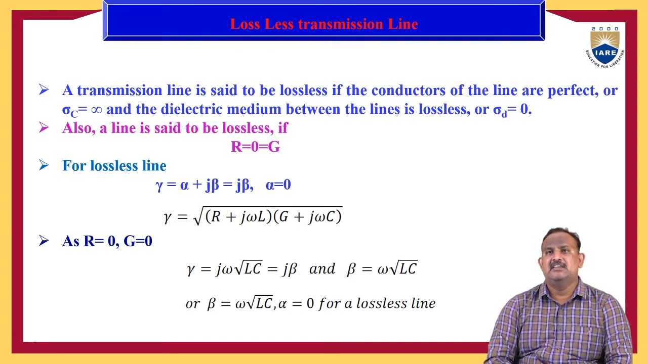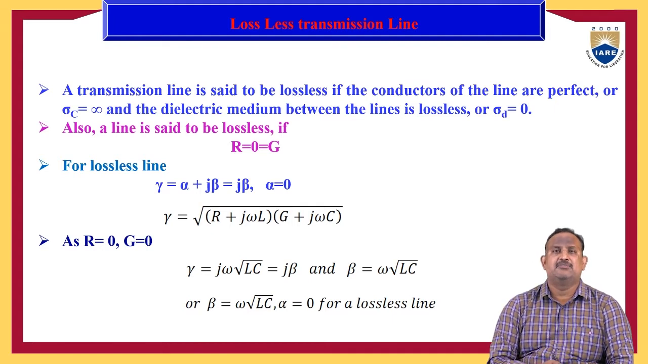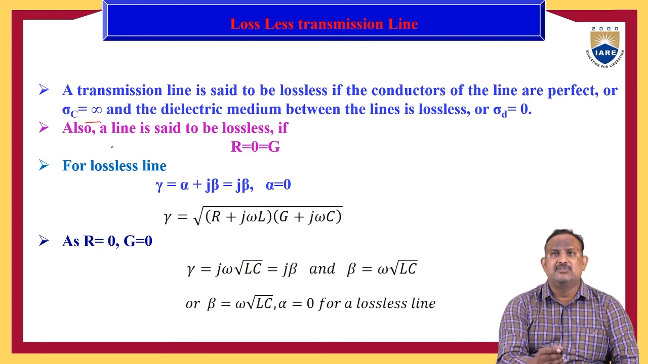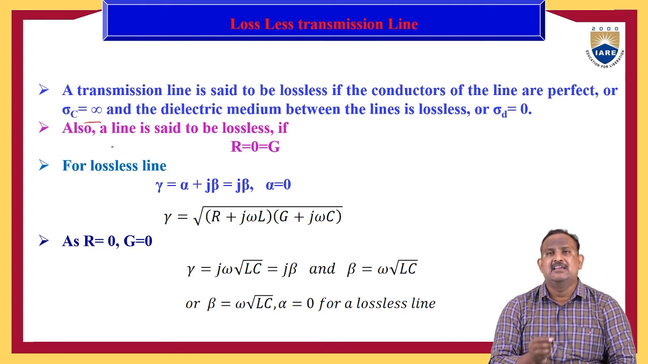A transmission line is said to be lossless if the conductors of the line are perfect. I repeat once again, a transmission line is said to be lossless if the conductors of the line are perfect, or sigma c tends to infinity, where sigma c is the conductivity of the line. If sigma c tends to infinity, then we can say that the transmission line is a lossless transmission line.